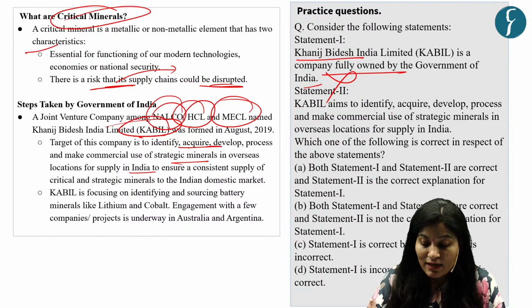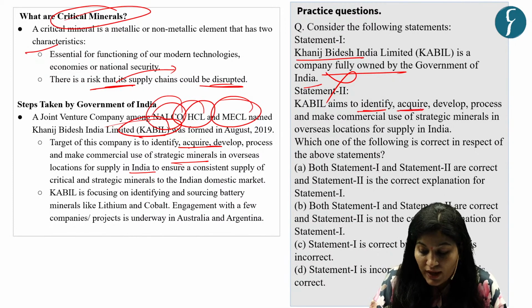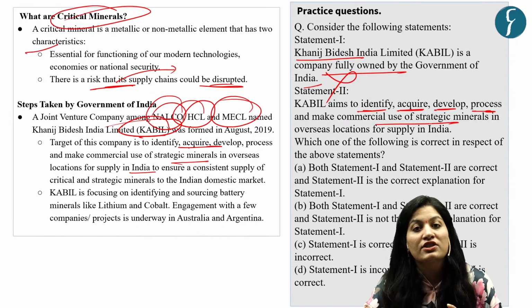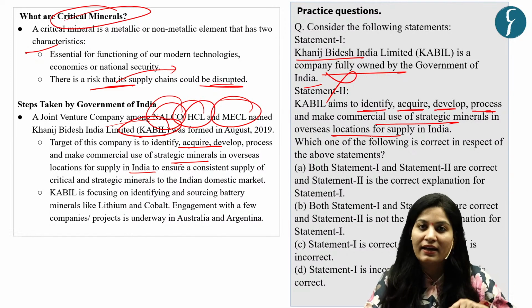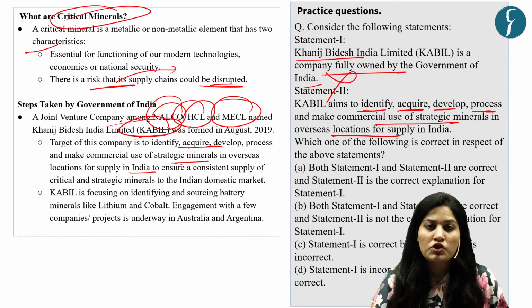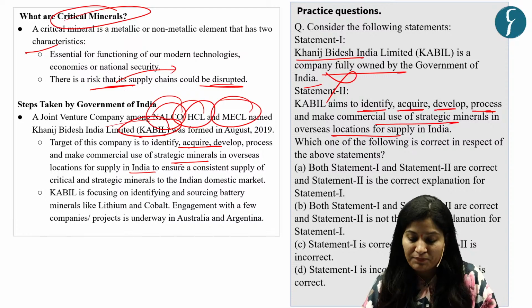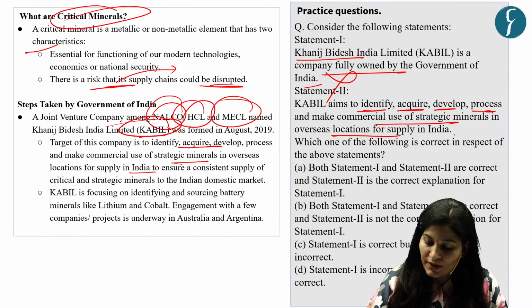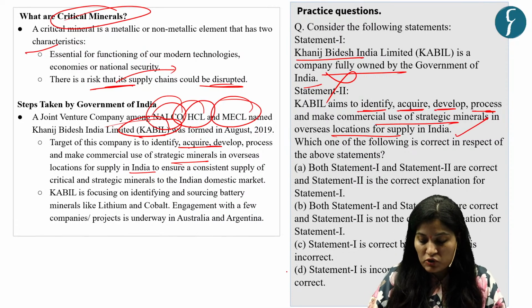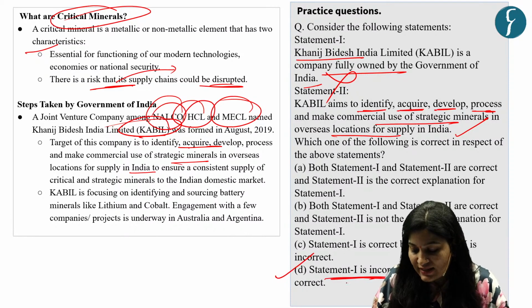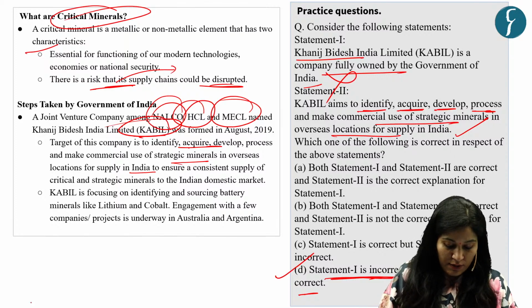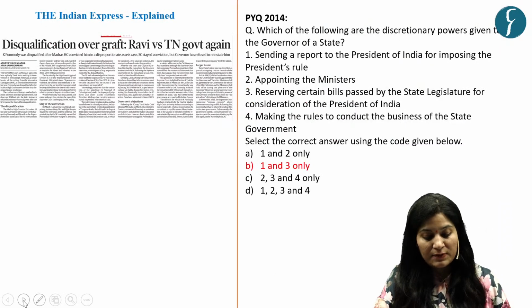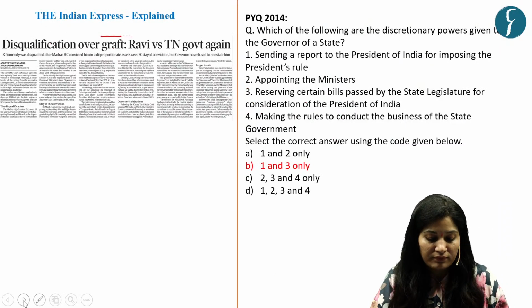Second is it aims to identify, acquire, develop, process, and make commercial use of strategic minerals in overseas locations for supply in India, to ensure consistent supply of minerals. This is correct. So here our option is D, that is statement 1 is incorrect, but statement 2 is correct. Now come to our next question, which is based on this news article.